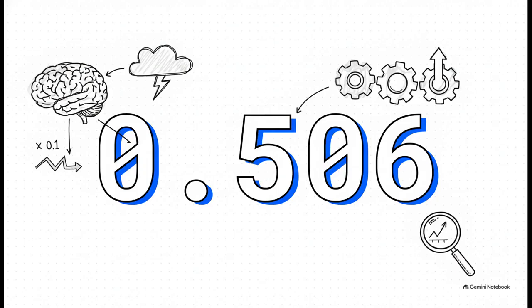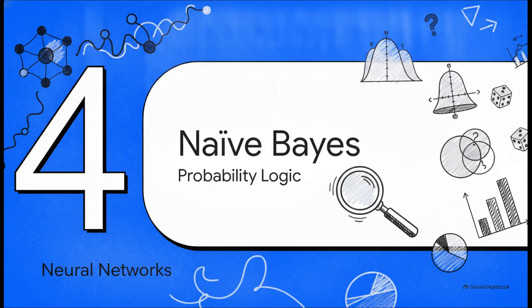It literally just learned. And it's going to repeat this process for millions of cycles. Moving right along to Section 4, Naïve Bayes and probability.